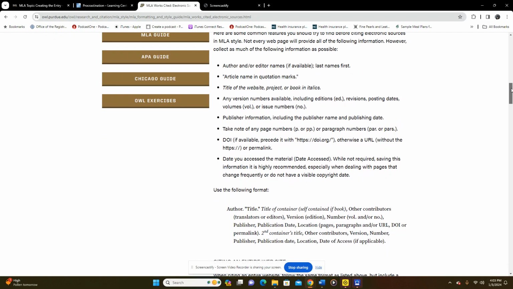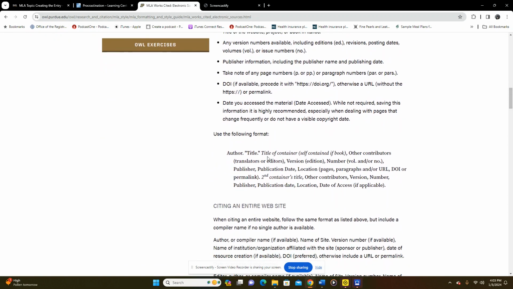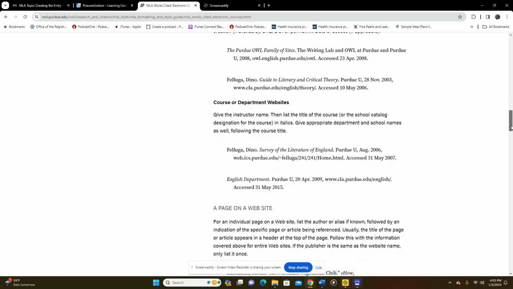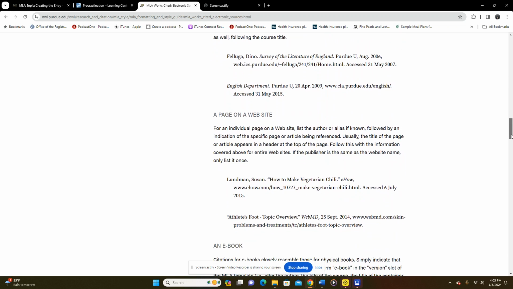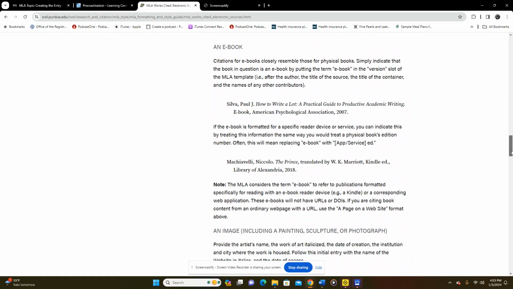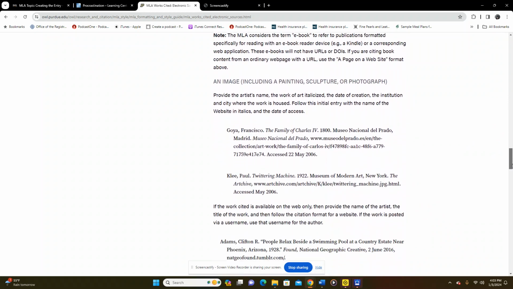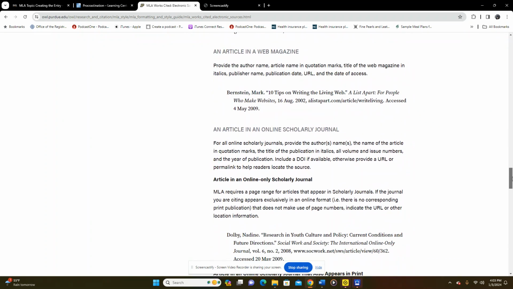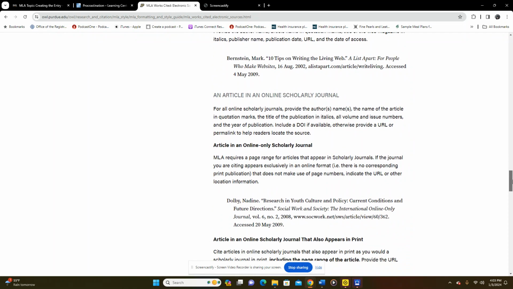Now I'm going to introduce you to the other part of this. Here is the format for it. And then the other part, if you were citing an entire website, this is an example. Okay, if you were citing a course or department website, if you were citing a page on a website, if you were citing an ebook, an image, an article in a web magazine, an article in an online scholarly journal, there are two types.